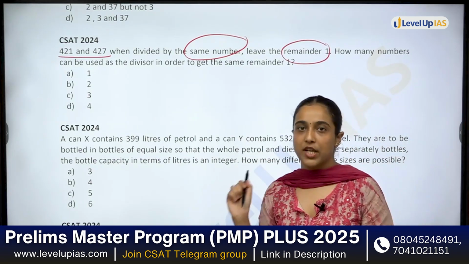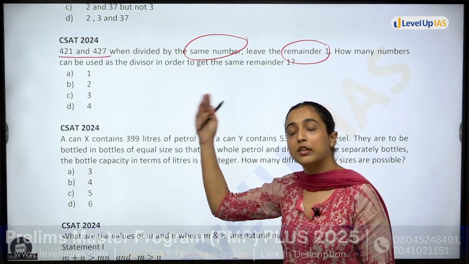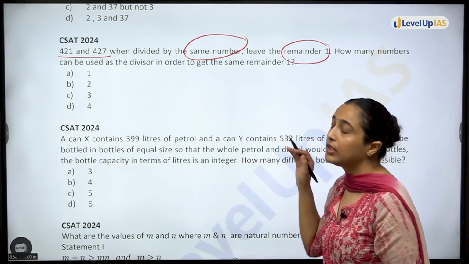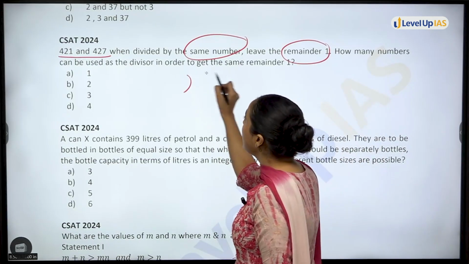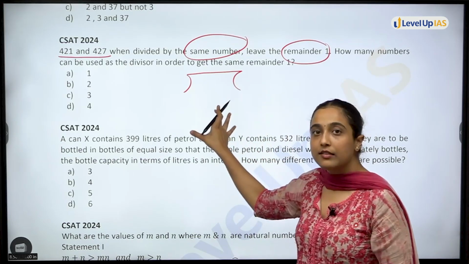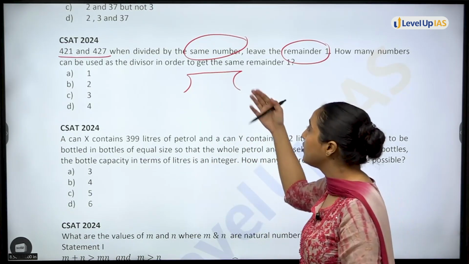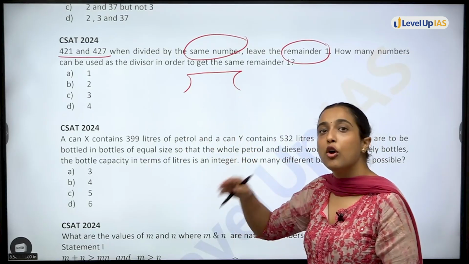Always in these type of questions where you have a remainder also given, I always advise the students to imagine it as a picture. Because when we write a number like this, in case of division, we kind of imagine how the division process has happened.